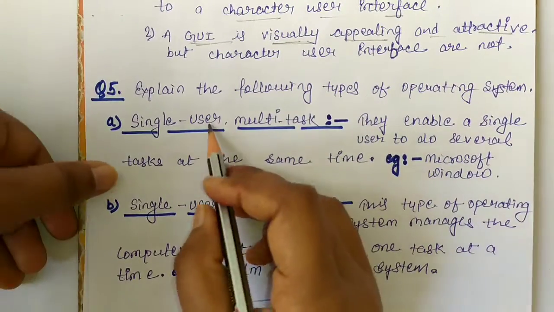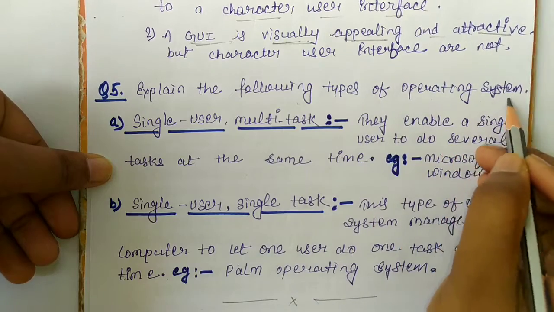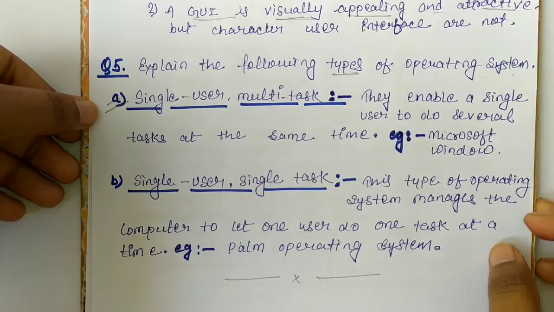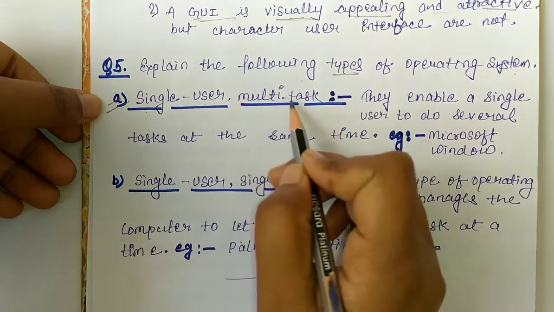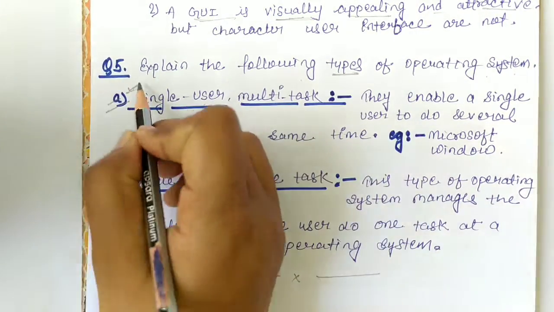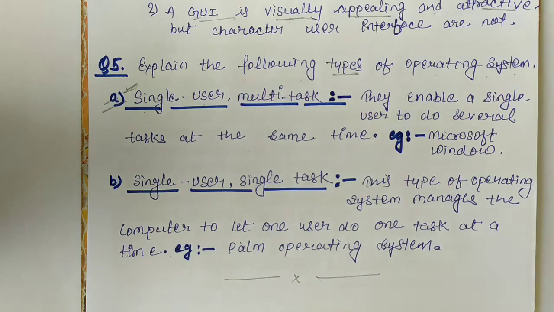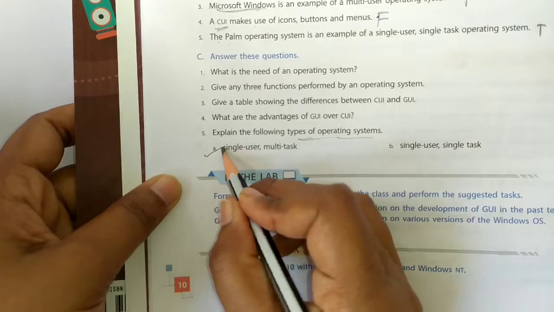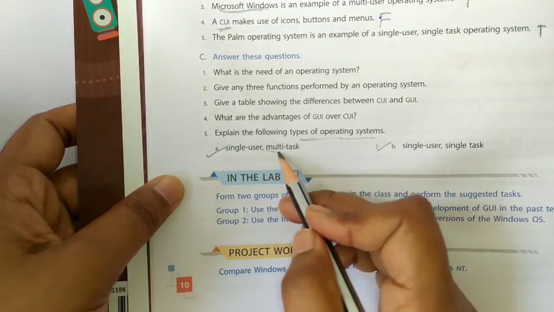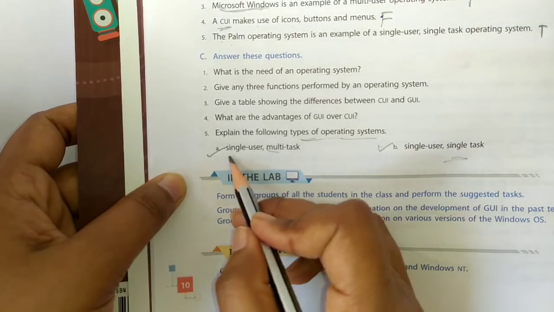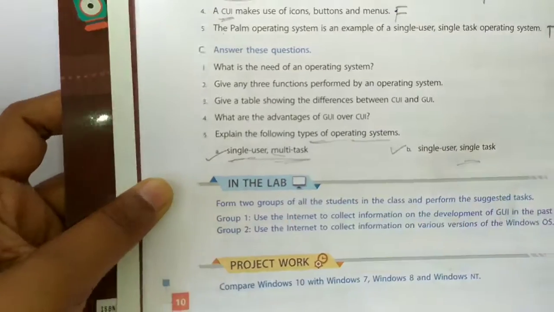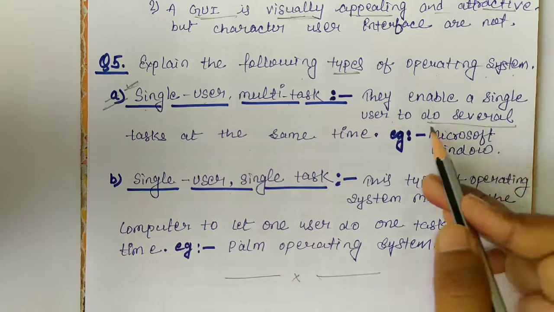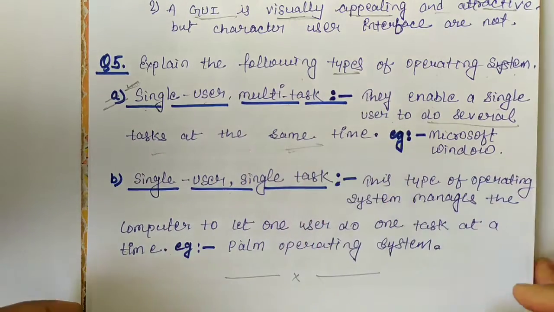Next is explain the following types of operating system: single user, multiple tasks, and single user, single task. These are in the question here. Firstly we discuss single user, multiple tasks. It enables a single user to do several works or tasks at the same time.